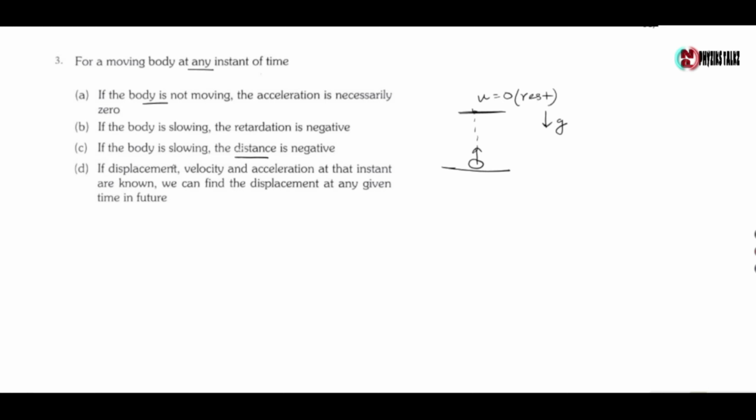Option D, if displacement, velocity and acceleration at that instant are known, we can find the displacement at any given time in future. So this is the correct option. Next question. If a particle moves with an acceleration, then which of the following can remain constant? Now we know acceleration is the rate of change of velocity. So when velocity changes, acceleration is produced, but speed can remain constant. So the constant term is only the speed. So the correct option is option D.